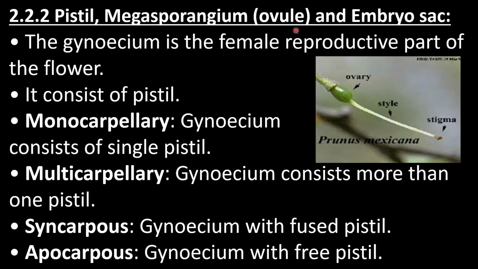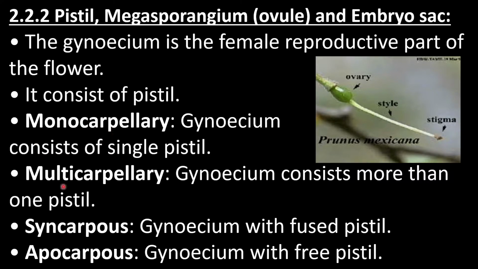Pistil, megasporangium, ovule and embryo sac. The gynoecium is the female reproductive part of the flower. It consists of pistil, which is also called a carpel. Pistil or carpel, it may be monocarpellary, multicarpellary, syncarpous or apocarpous. Monocarpellary means gynoecium consisting of a single pistil or carpel.